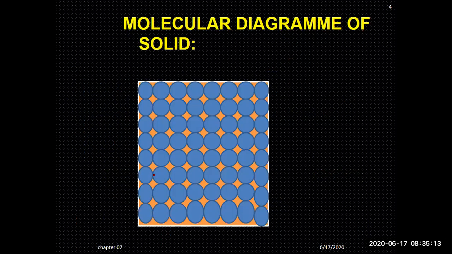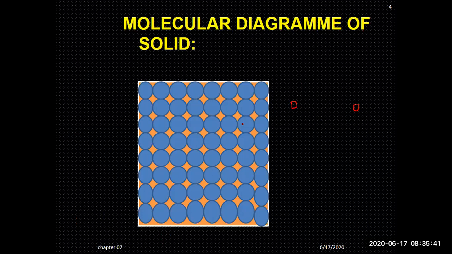So here it is, if you look at these molecules, in case of solids, they are closely packed, they are closer to one another, and there are very, very small, negligible spaces between their molecules. They have their motion, which is called vibratory motion, and by hammering or by other sources, you can't reduce the space between these two atoms connected together.